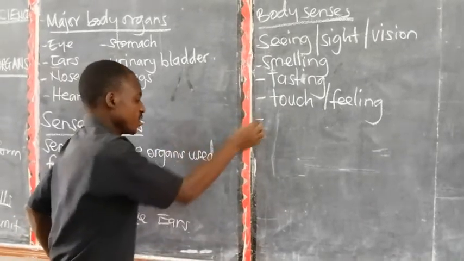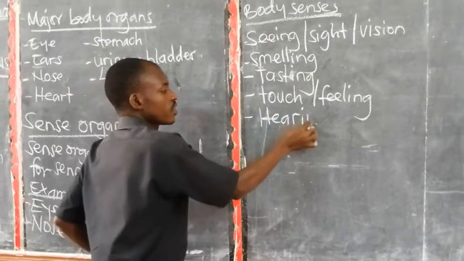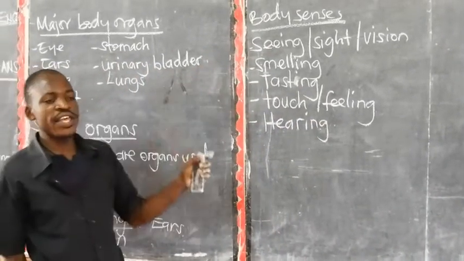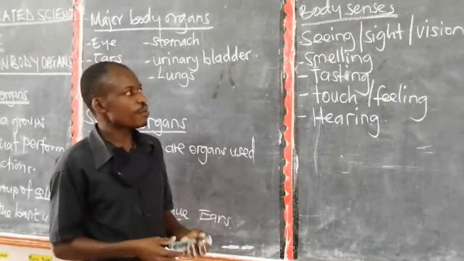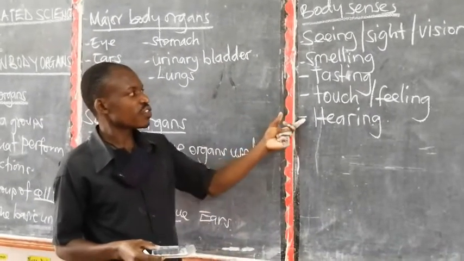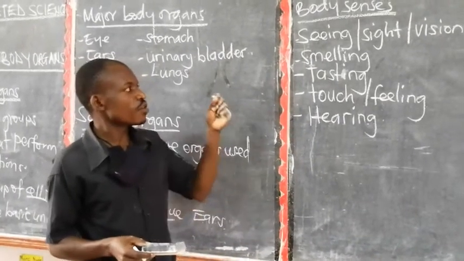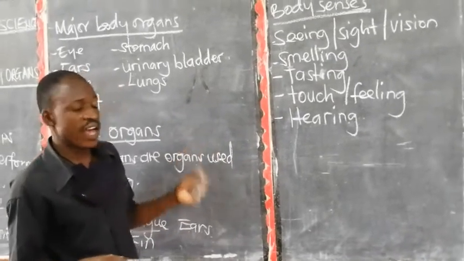Then the last sense is hearing. So these are the 5 body senses that our body responds to. You are able to tell whether something is hot or cold by the help of the skin. You are able to tell whether the light is too much or not by the help of the eyes.